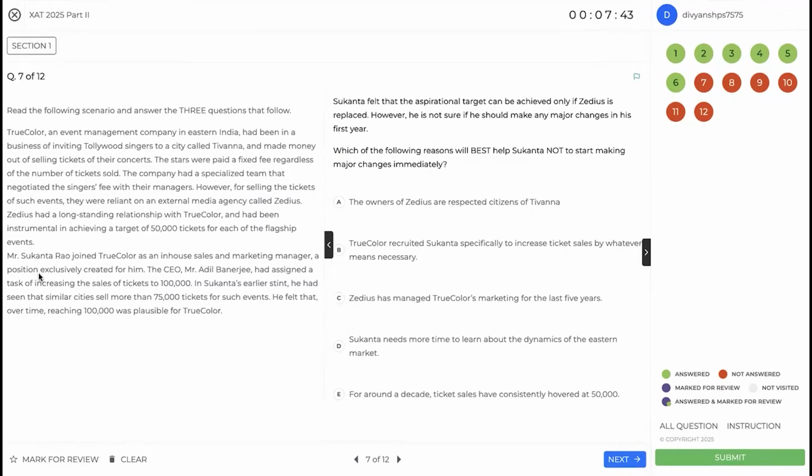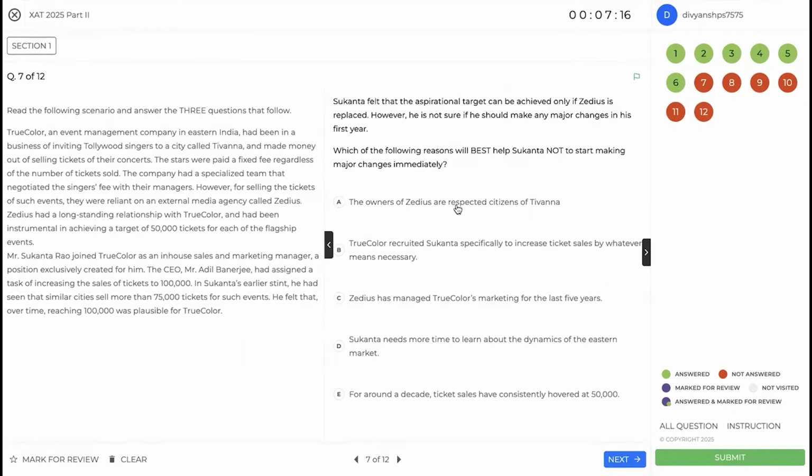Sukanta has joined in-house as sales and marketing manager, a role exclusively created for him. The CEO has assigned a task of increasing sales to 1 lakh. In Sukanta's earlier role, he had seen similar cities sell more than 75,000. He felt that over time, 1 lakh can be reached. Okay. Sukanta felt that the aspiration target can be achieved only if ZDS is replaced. However, he is not sure if he should make any major changes in his first year. Which of the following reasons will best help Sukanta not to start making major changes?